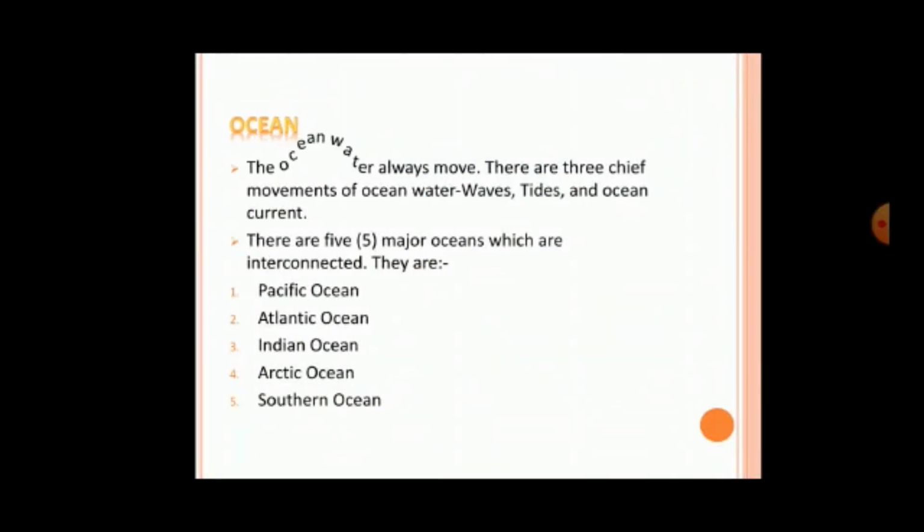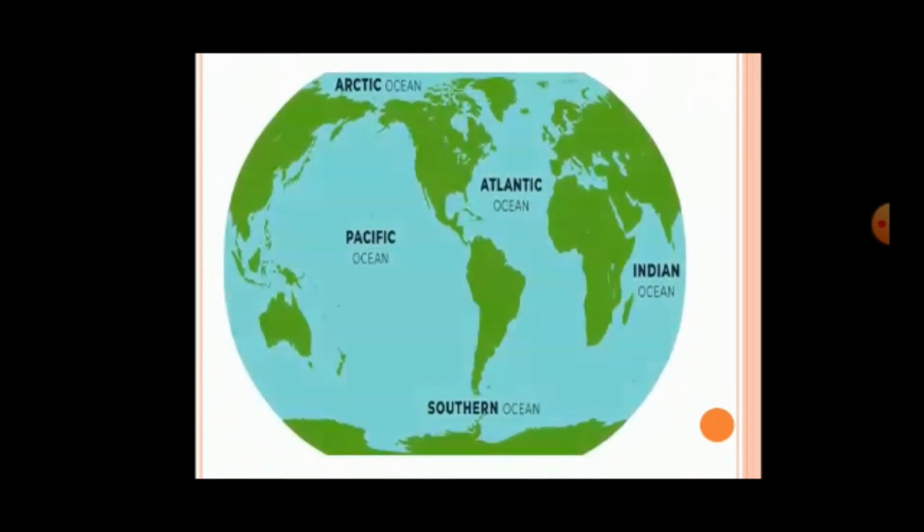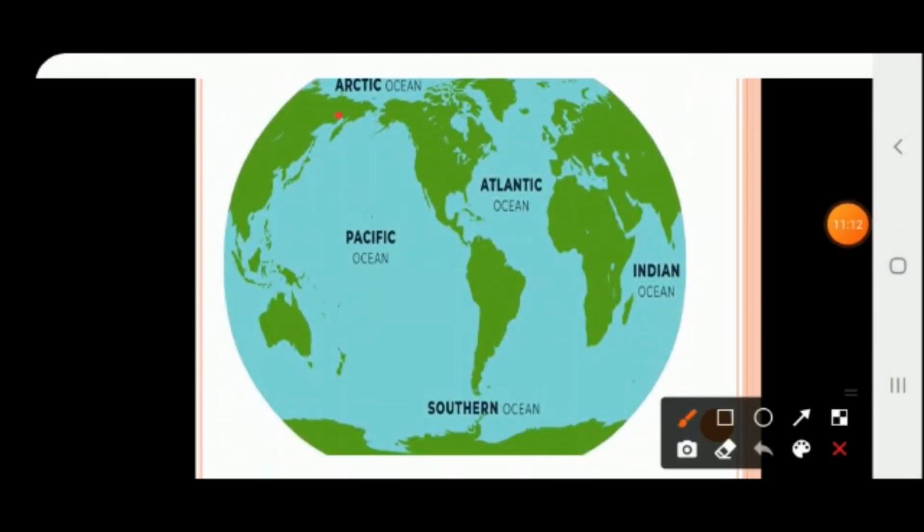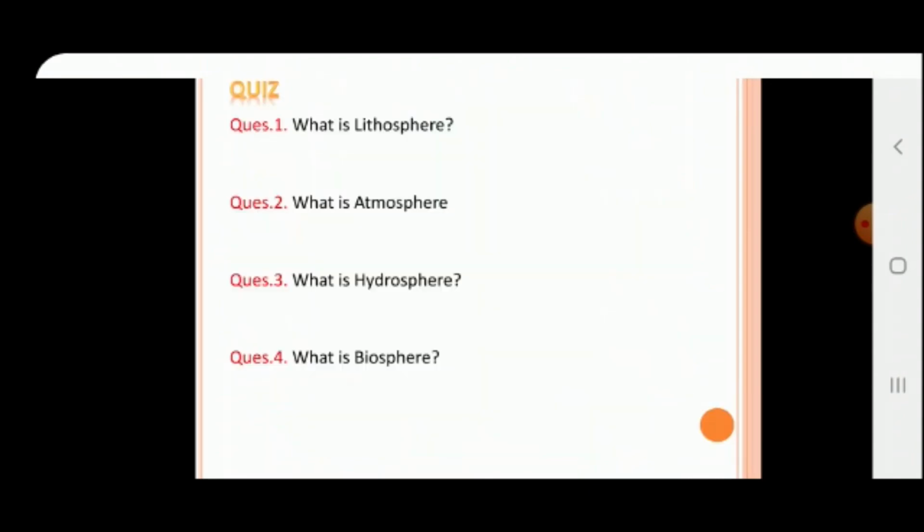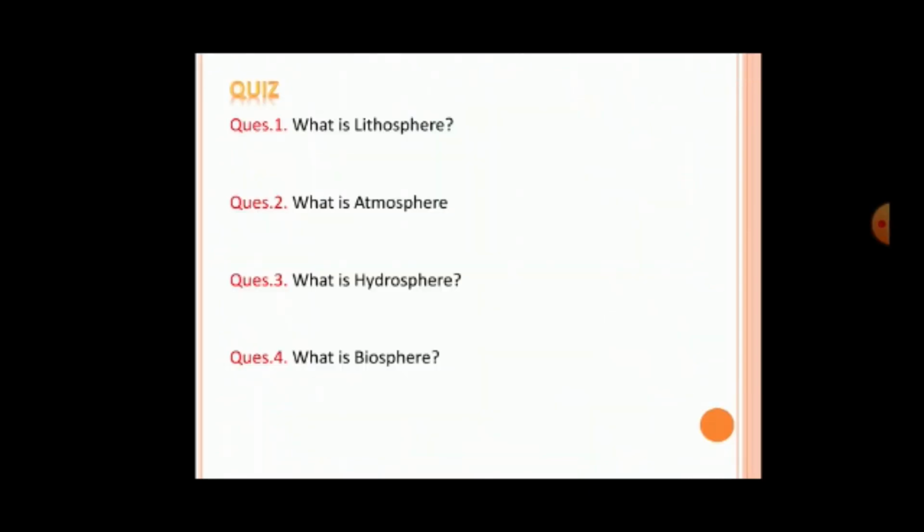Ocean. The ocean water always moves. There are three chief movements of ocean water: waves, tides, and ocean currents. There are five major oceans which are interconnected. They are the Pacific Ocean, Atlantic Ocean, Indian Ocean, Arctic Ocean, and Southern Ocean. So friends, here we can see the Arctic Ocean, the Pacific Ocean, the Atlantic Ocean, the Indian Ocean, and the Southern Ocean. So now friends, it's quiz time.